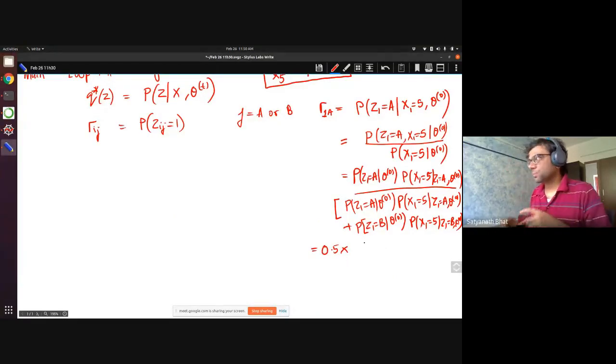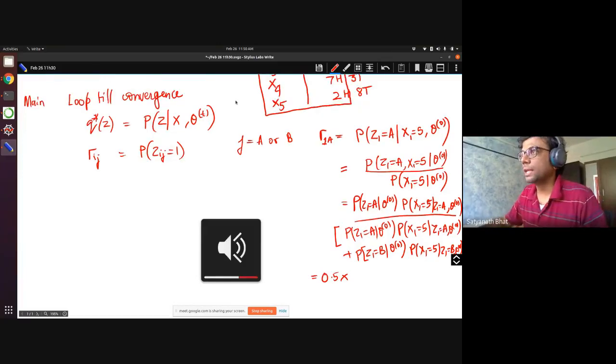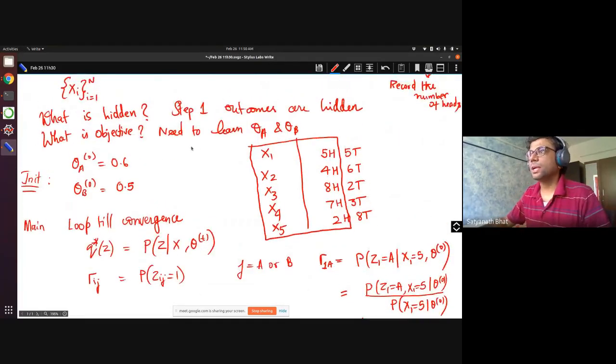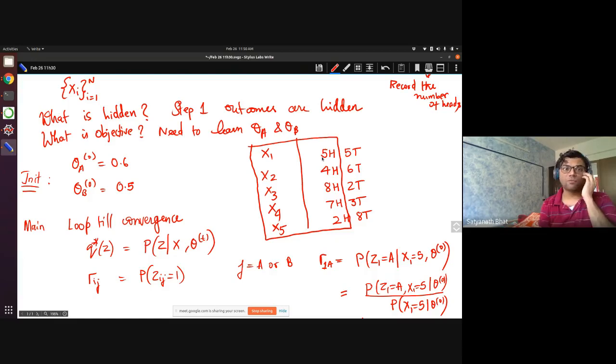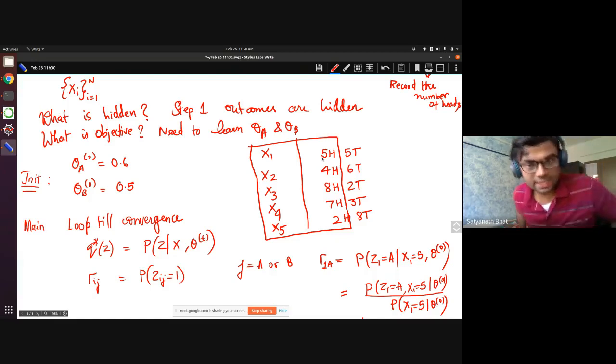times... Now I am telling you that I have used coin A, and that it has given 5 heads. What is the probability of getting that? Can someone tell me? I'm using coin A, it has given 5 heads, and my current estimate for coin A's bias is 0.6.